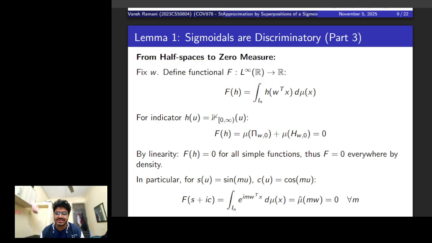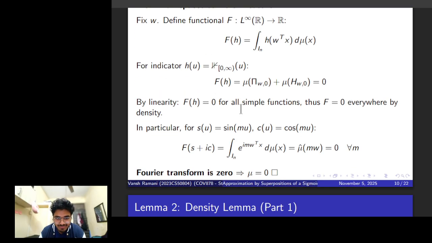And since simple functions are dense in the space of all bounded functions, this means that function f must be a zero function. This argument is very intuitive if you think about it. It means that if f is zero for all bounded functions, it must be zero for, let's say, sines and cosines. Then my integral function for s plus ic is precisely the definition of the Fourier transform of the measure mu. So we have shown that the Fourier transform of mu is zero everywhere.